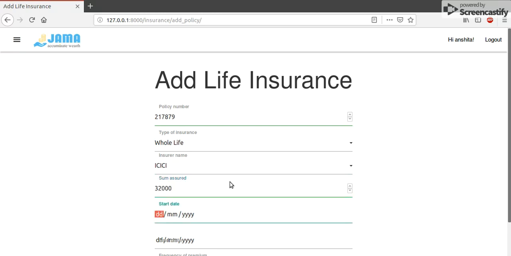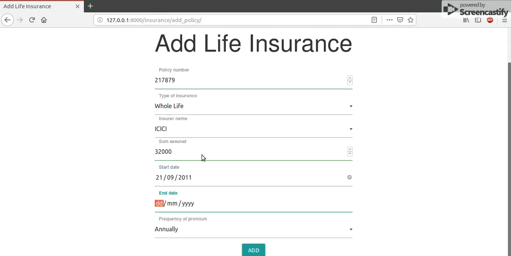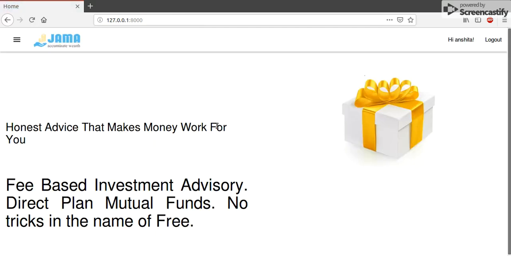This is a Materialize date picker. Let it start from September of 2011. Do the end date sometime later. There you go. The frequency of premium will be monthly. There you go. And we are going to submit this.